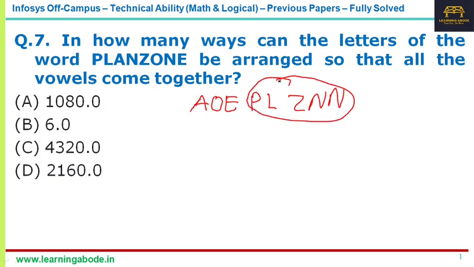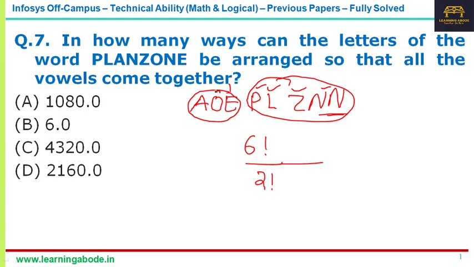Now when you want to have the vowels together, you can treat them as a single alphabet. So now you have 5 consonants and 1 vowel. So you can just put this together, like 6 factorial. But there is something else that we have to consider, that is, there are 2 n's, so divide by 2 factorial.